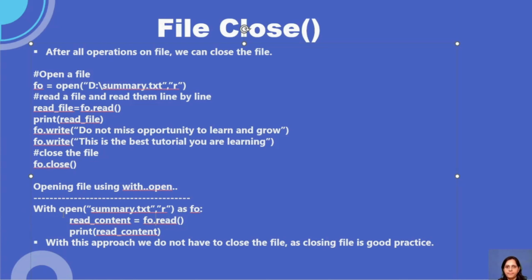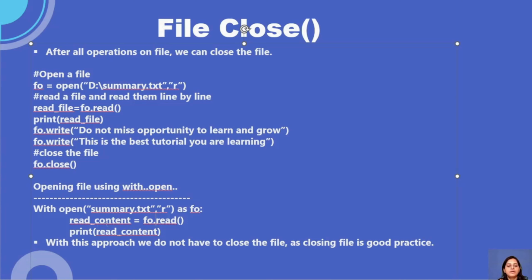With open, you put the file name, comma, and the mode you want, like r, w, a. Then you give the file name, meaning this is my file name.